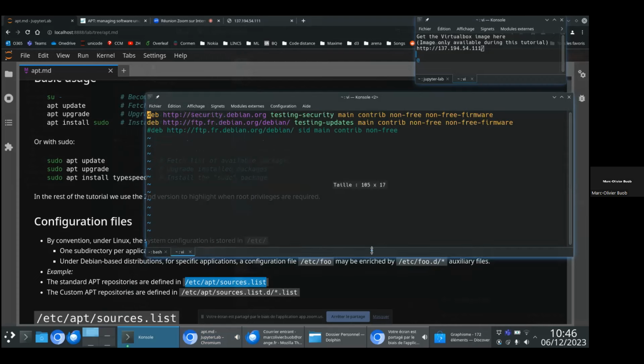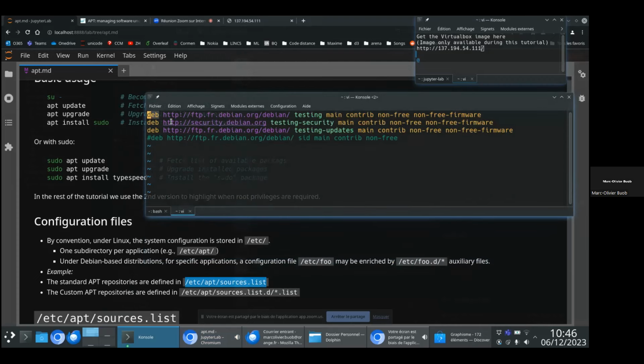So what does it mean? Here you have a prefix, deb, which means that we are interested in binary Debian packages. This is what you want in practice. You have to know that there are also Debian source packages, if you are interested in the source code of your packages. But in practice, as a normal user, you won't need them, and you could safely remove them most of the time. That's why in my file I only have this deb repository, not deb-src.